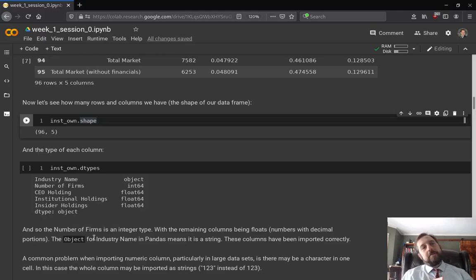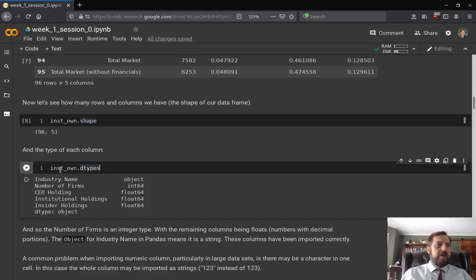And what you want to do is make sure that it gets the strings and the numbers right, because sometimes there could be some bad data in one part of a column, and instead of importing the column as a number, it'll import it as a string. And as we know, the plus, if we add 2 strings together, it behaves differently than if we add 2 numbers together. So it's really important to know the type of each column.